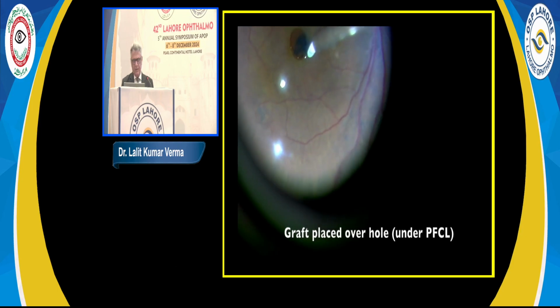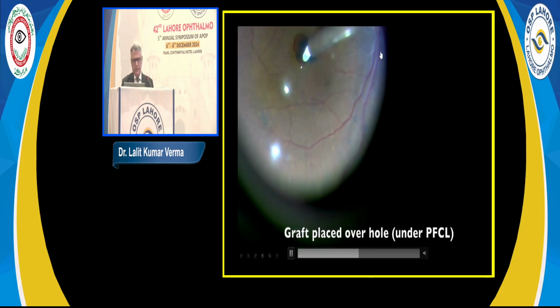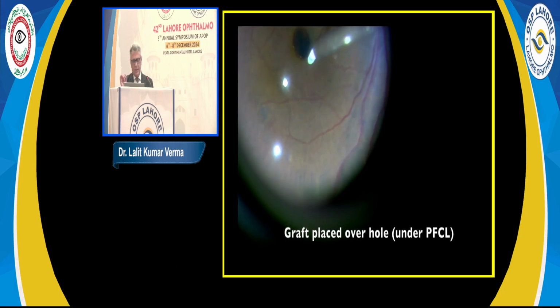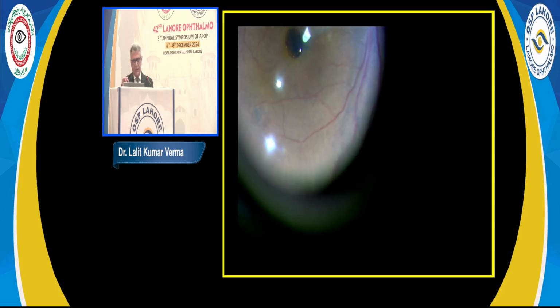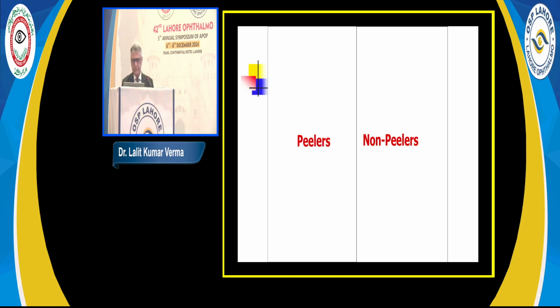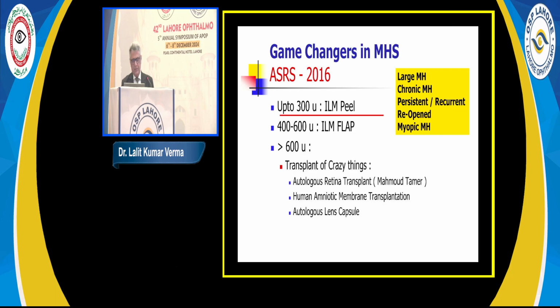And once you have done this, then you do a fluid exchange from the nasal side so that this flap does not move. Sometimes you can inject a drop of Viscoat over it, or any methyl cellulose. So the world is divided between peelers and non-peelers. Peelers for small macular holes and flap for larger kinds of macular holes.